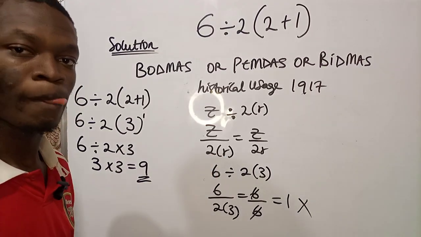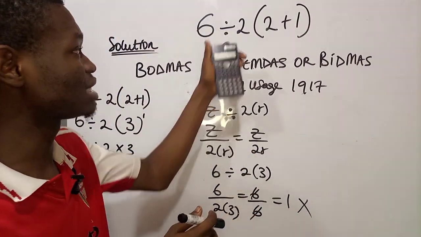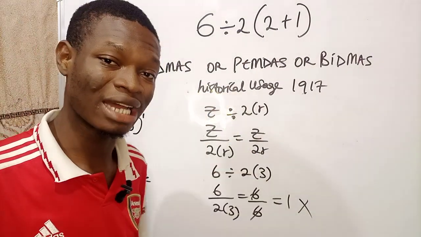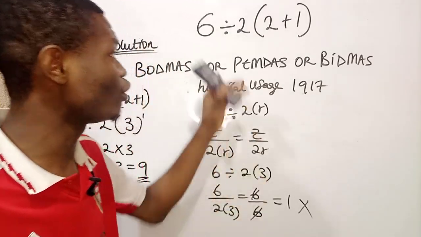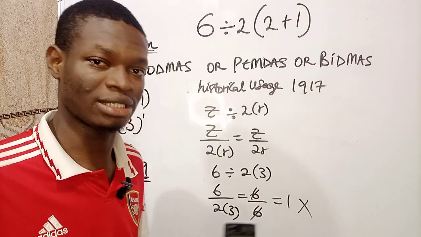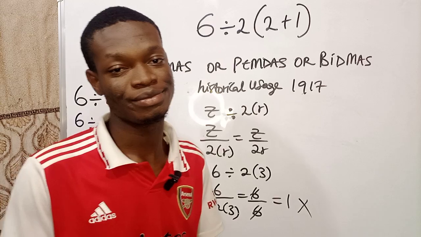This is the new method. If you want to get this thing right, don't use this type of calculator to do this kind of thing, because it will give you wrong answer. Use your phone calculator, natural word phone calculator. It is the best for all these BODMAS or PEMDAS things. Understand? So I think this will convince you.